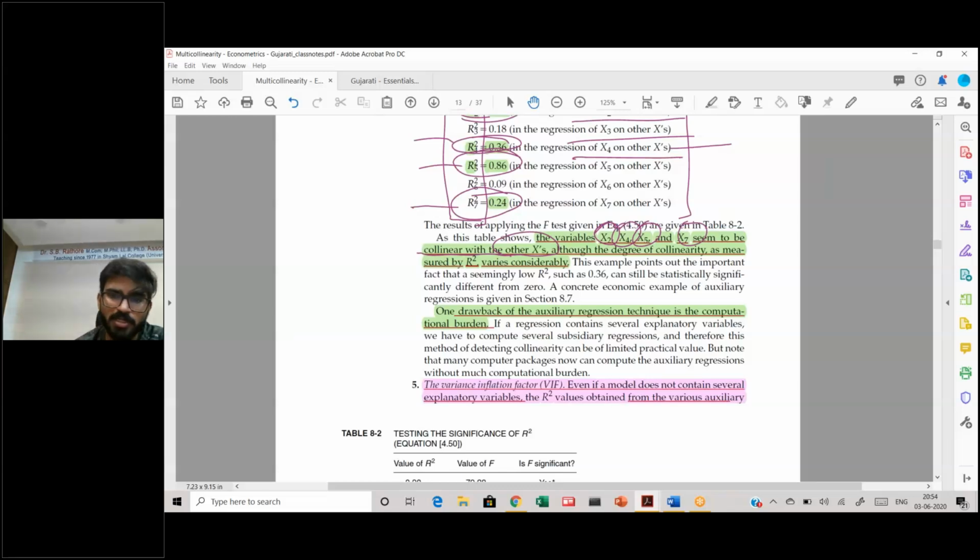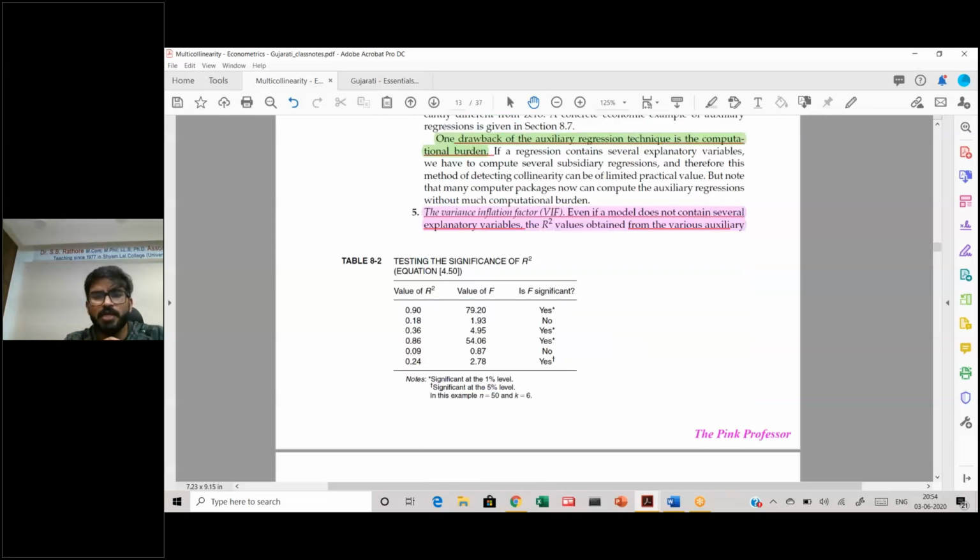But the problem is that if you want to run all this, you would have to run a lot of auxiliary regressions to find out which variables have linear relationships. Then the last method that you have is called the variance inflation factor, VIF. One question that I wanted to give you.